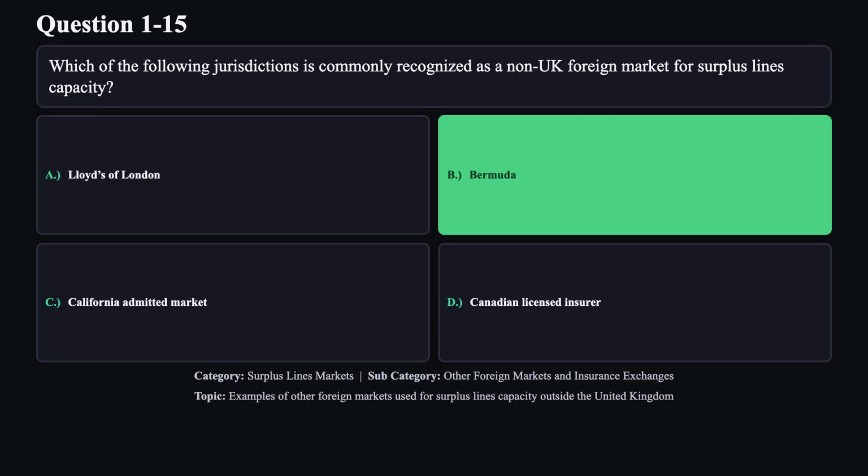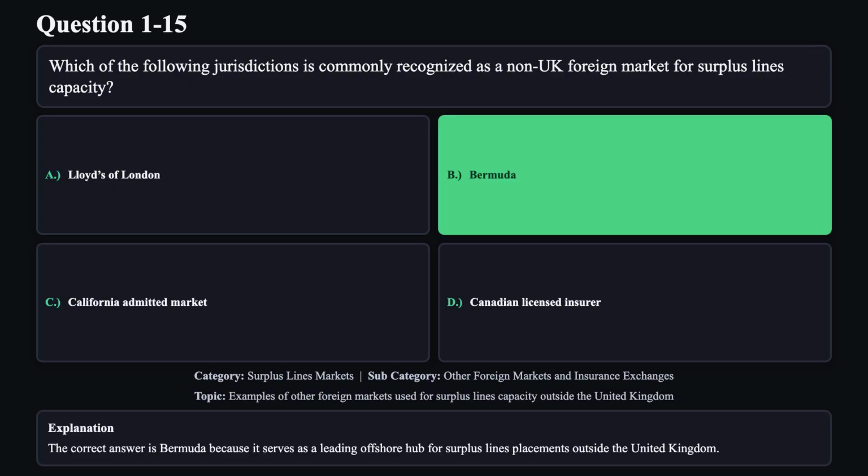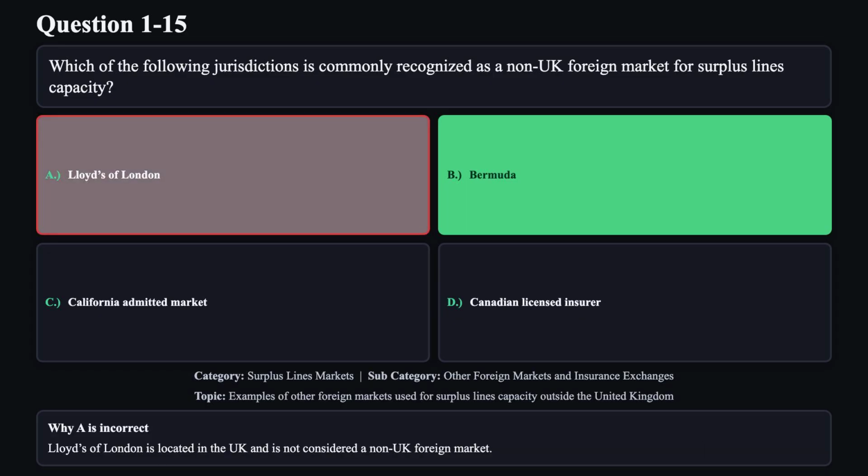The correct answer is B. The correct answer is Bermuda because it serves as a leading offshore hub for surplus lines placements outside the United Kingdom. Reason A is not correct. Lloyd's of London is located in the UK and is not considered a non-UK foreign market.